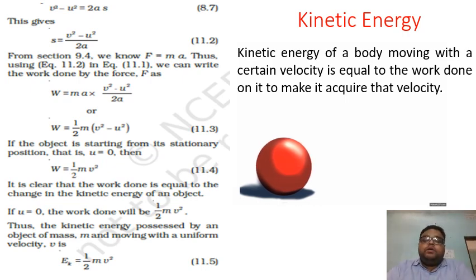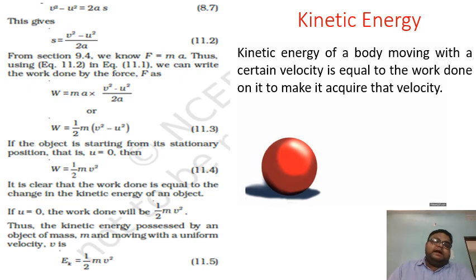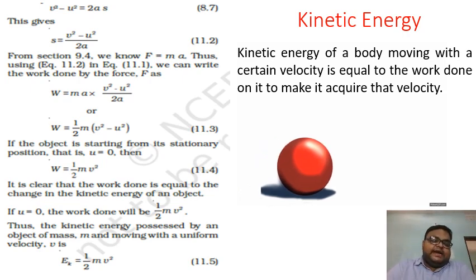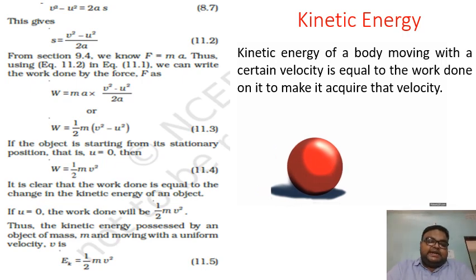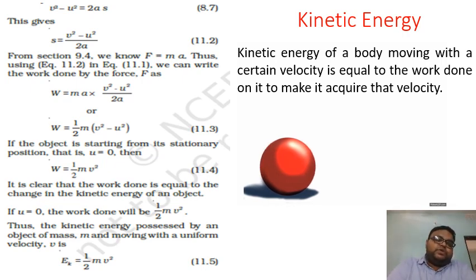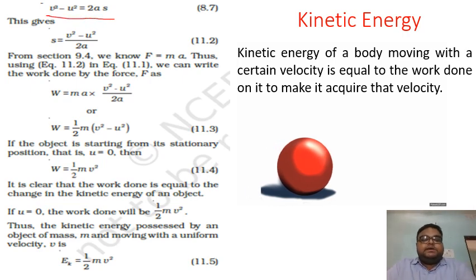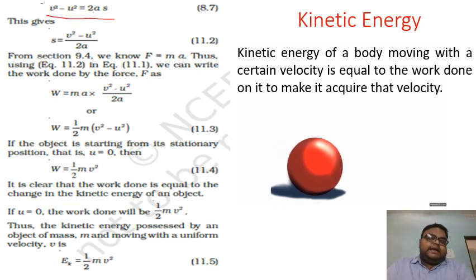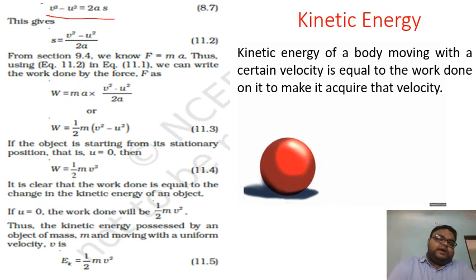We know from the equations of motion that v square equals u square plus 2as. Right, students? So we can rearrange it as v square minus u square equals 2as. So now it is just rearranging again. So (v square minus u square) by 2a.